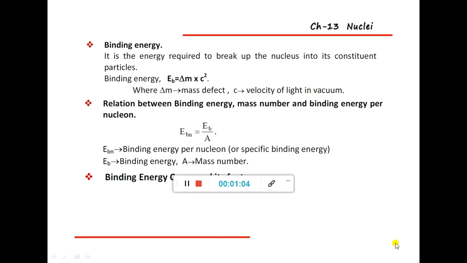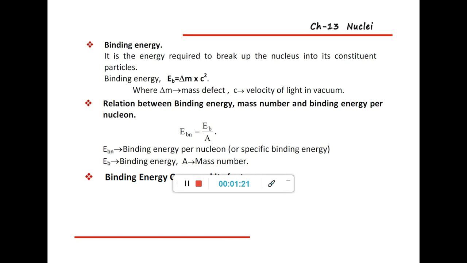So that forms the nucleus, which is equal to the proton plus neutron. The nucleus is made by the proton and neutron.